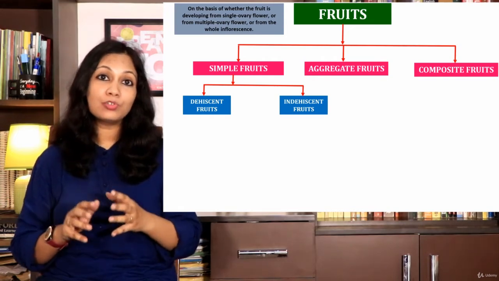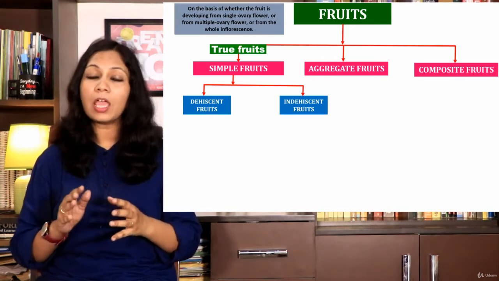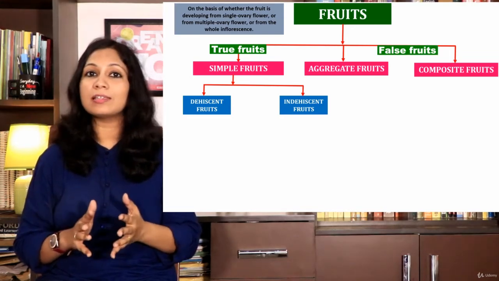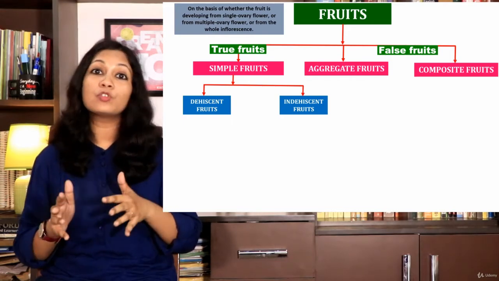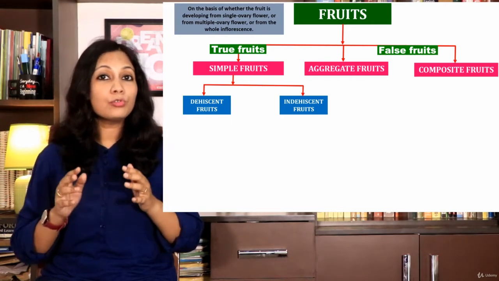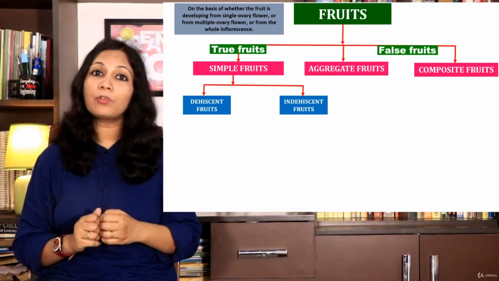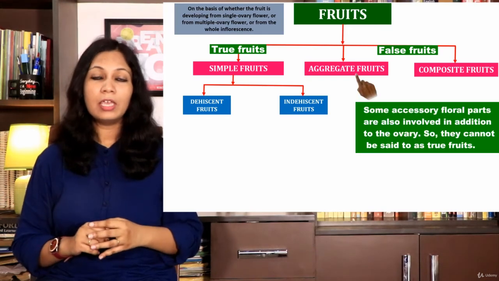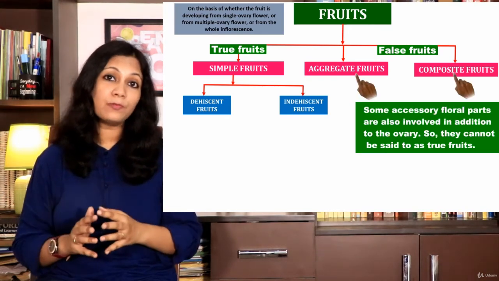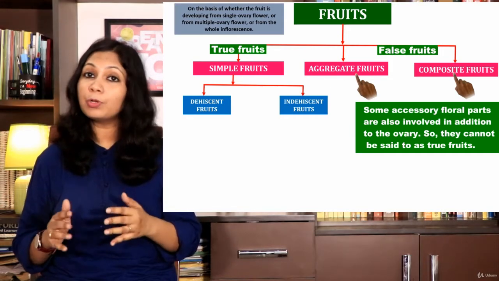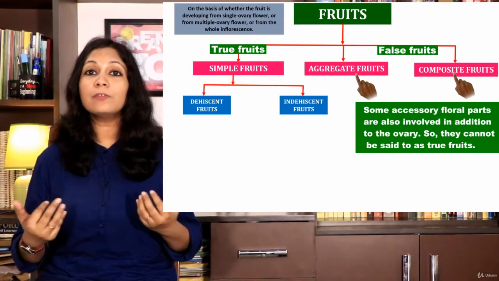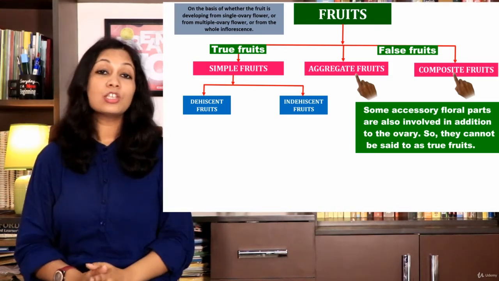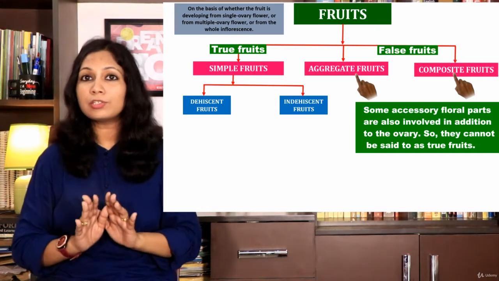Now, can you tell which fruits among the simple, aggregate and composite fruits are true fruits? The simple fruits are usually true fruits, but aggregate and composite fruits are not. Why is it so? We already discussed which fruits are true fruits and which ones are false fruits. To be a true fruit, it must develop only from the ovary and not any other accessory parts of flower. In both aggregate and composite fruits, and sometimes in simple fruits too, some accessory floral parts are also involved in addition to the ovary. So, they cannot be said to be true fruits.